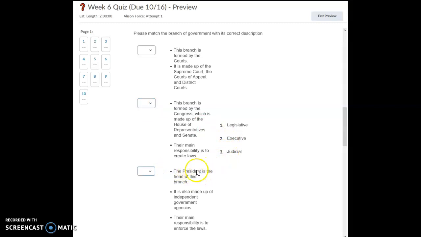The President is the head of this branch. It is also made up of independent government agencies. Their main responsibility is to enforce the laws. And one more time, choose 1 for legislative, 2 for executive, or 3 for judicial.